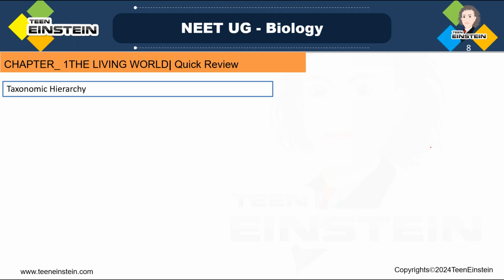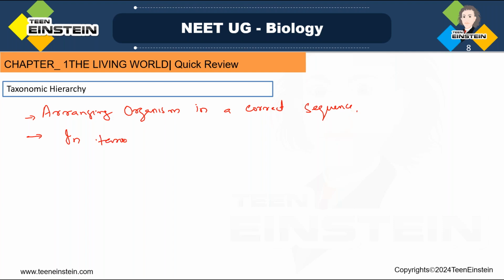So this sequence includes various taxonomic categories. That is called as what?